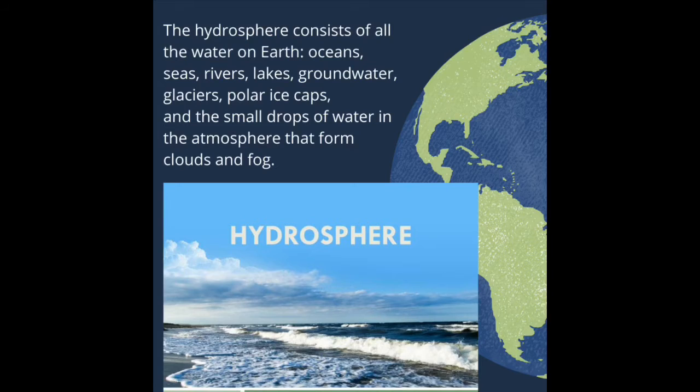The hydrosphere consists of all the water on Earth: oceans, seas, rivers, lakes, groundwater, glaciers, polar ice caps, and the small drops of water in the atmosphere that form clouds and fog.